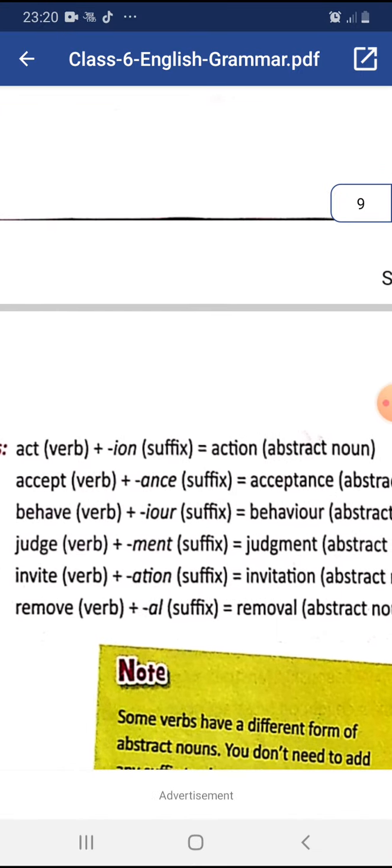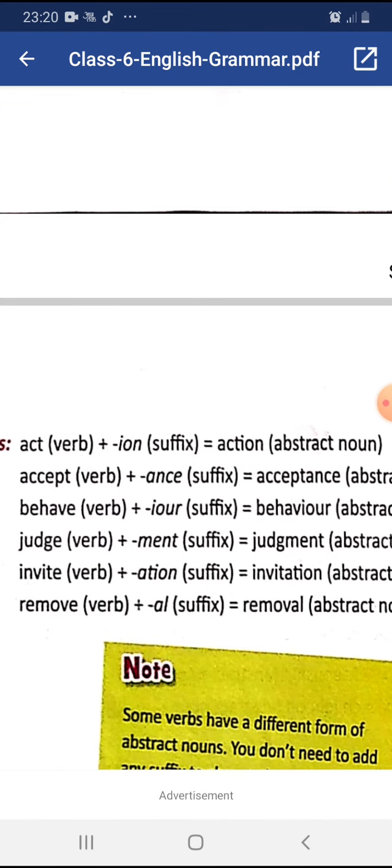Examples are given here. Act is a verb. When we add tion with it, it becomes action. Accept is a verb. When we add ance with it, it becomes acceptance. Behave is a verb. When we add the suffix ior with it, it becomes behavior. Judge is a verb. When we add ment with it, it becomes judgment. Invite is a verb. When we add tion with it, it becomes invitation. Remove is a verb. When we add al with it, it becomes removal.